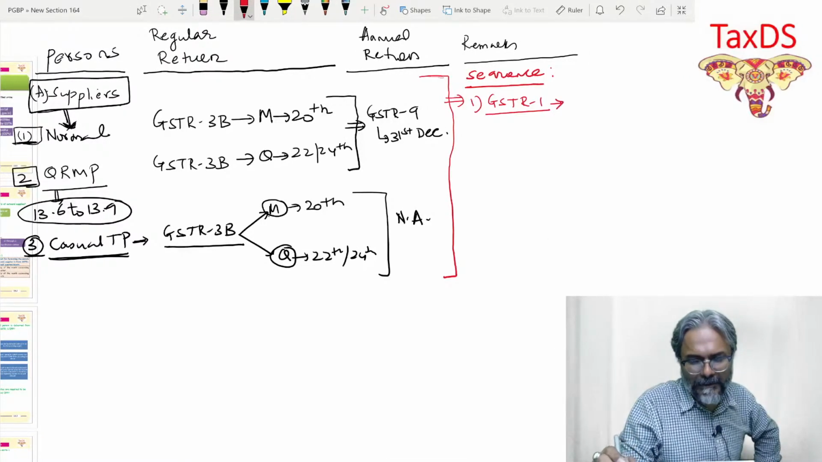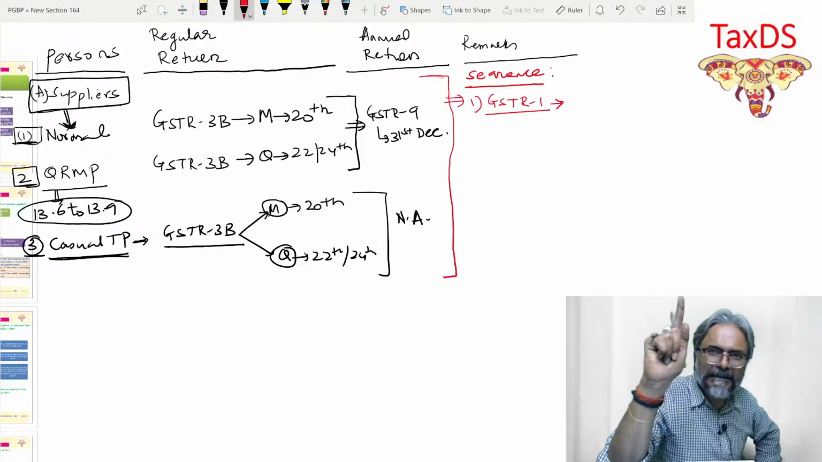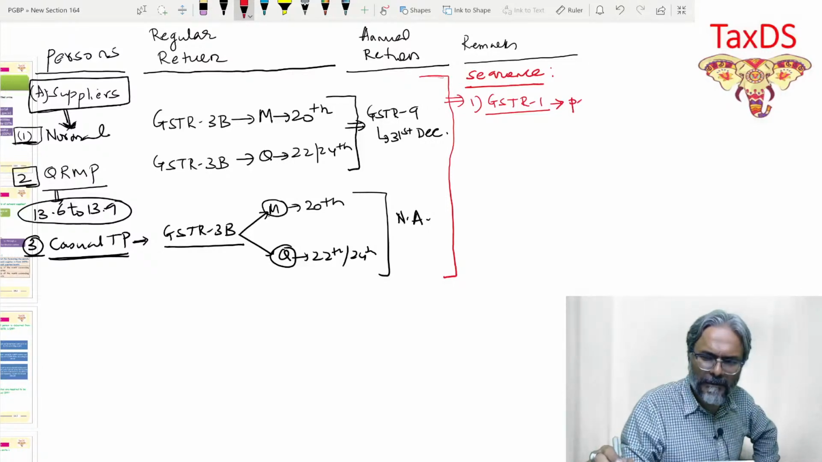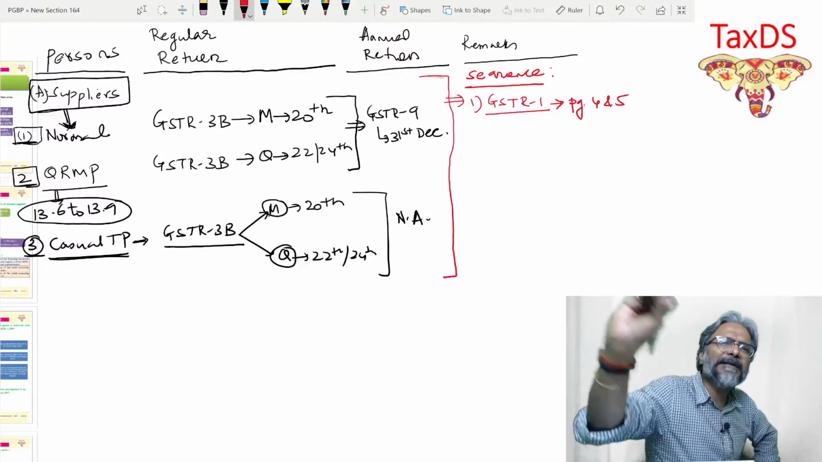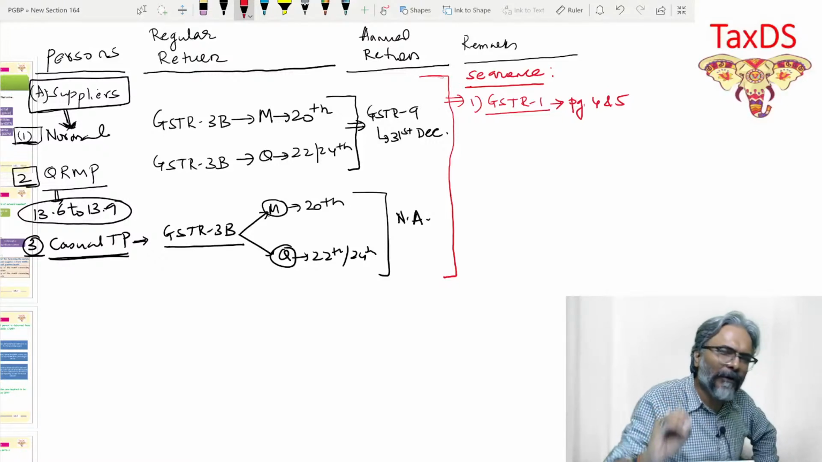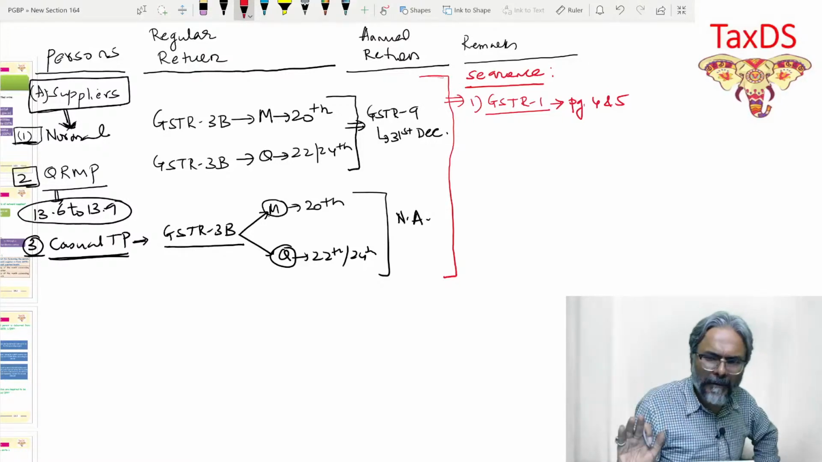In GSTR1, students, they will first file the GSTR1. What is GSTR1? We will see in page number 4 and 5. Just take a note of the page number. Right now, if I have to just tell you, it is nothing but you give a statement of the output supply. You are giving what, students? The statement of your output supply. That is GSTR1. So that we will discuss in page number 4 and 5.